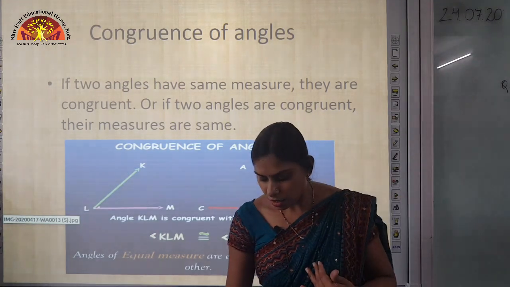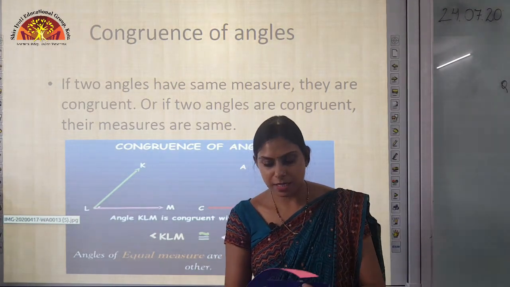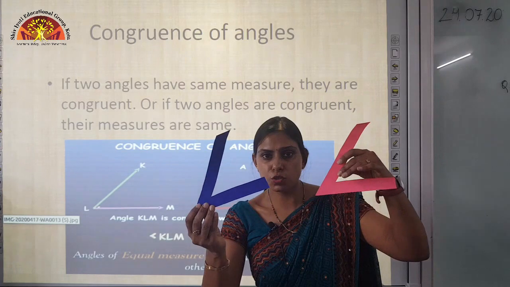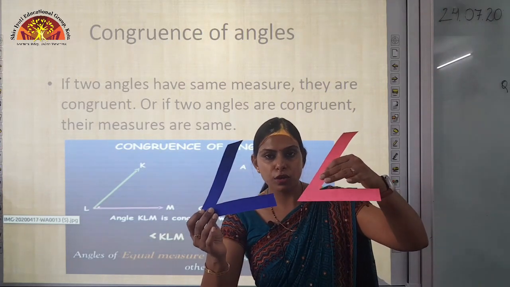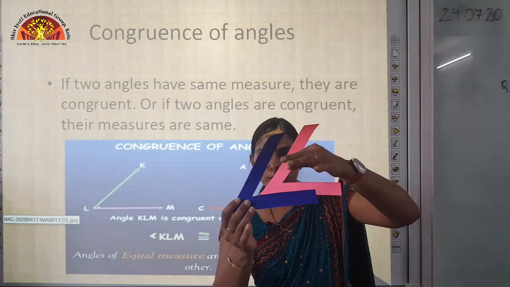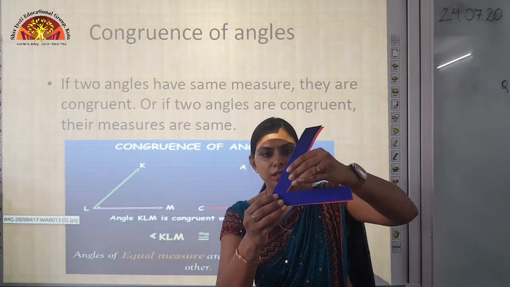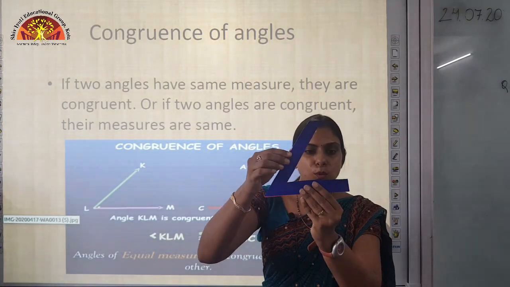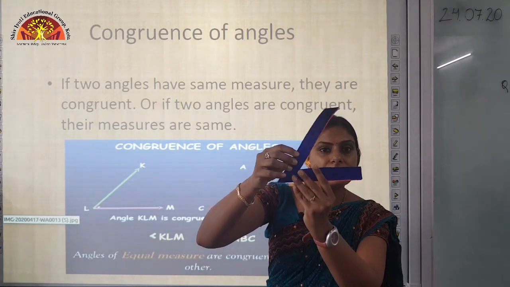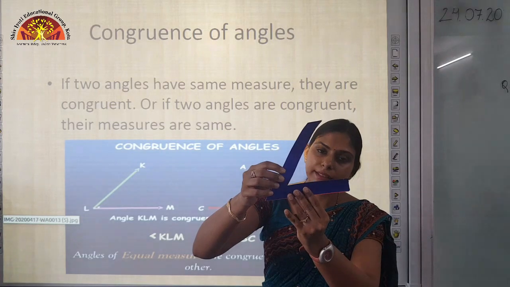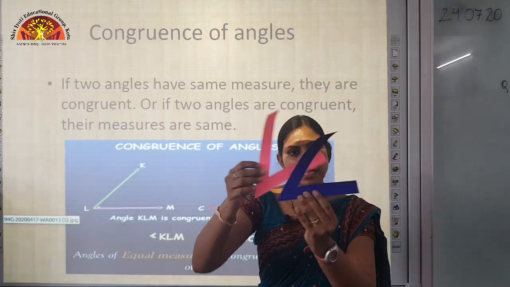I will explain this in a better way. Just see, you can see these two angles. Now, to check whether they are congruent or not, we will superimpose both these angles on each other. You can see that both the angles are congruent to each other. That means these angles are exactly of the same measure. Is that clear, students?